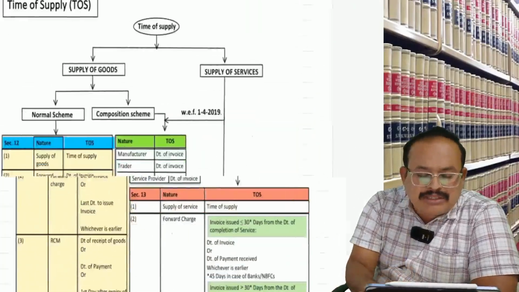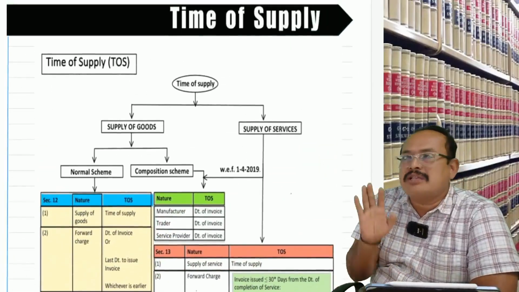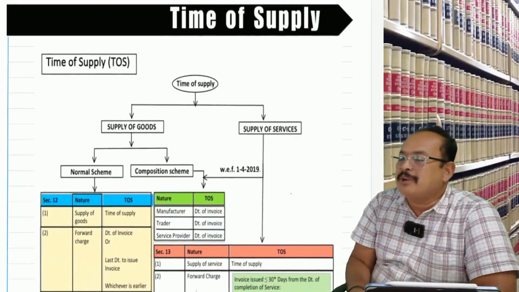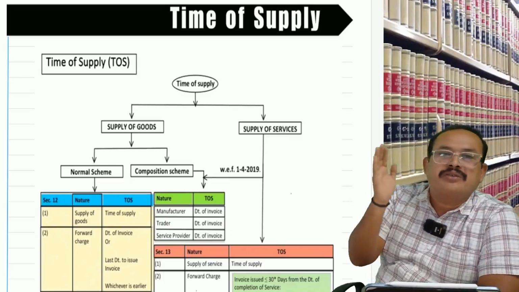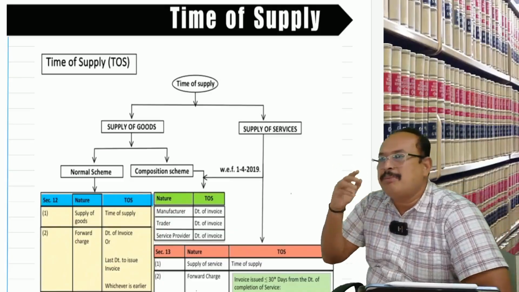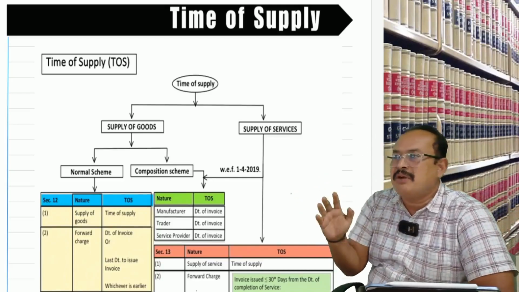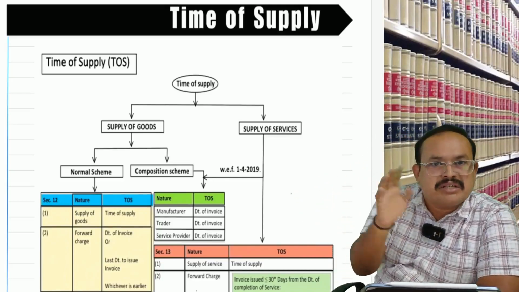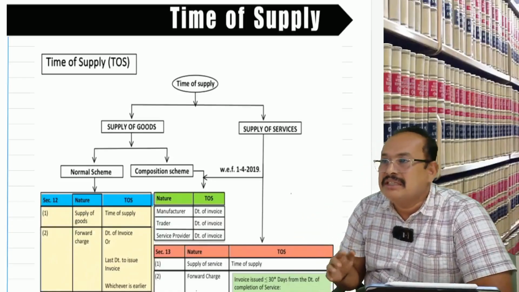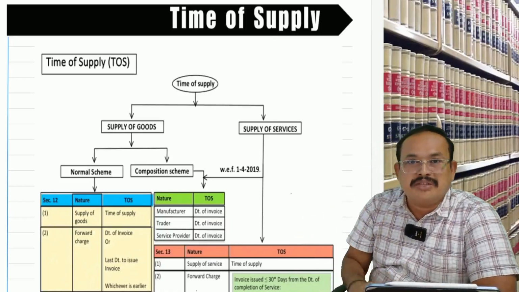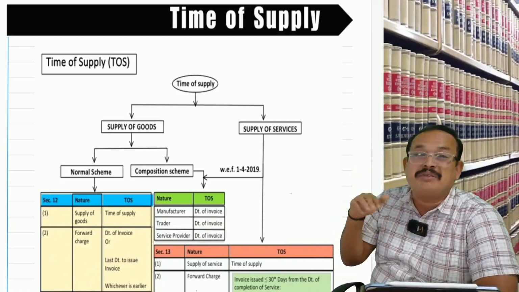When we talk about time of supply, we have time of supply of goods, time of supply of services. Time of supply, supply of goods, forward charge. Time of supply, supply of services, forward charge. Time of supply, supply of goods, reverse charge. Time of supply, supply of services, reverse charge. Time of supply for voucher. Time of supply for a default provision. Time of supply for the interest and penalties.